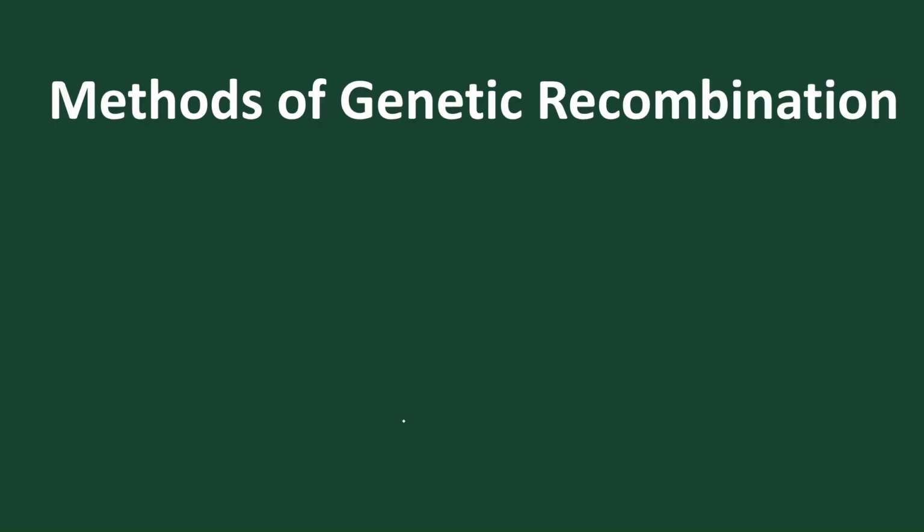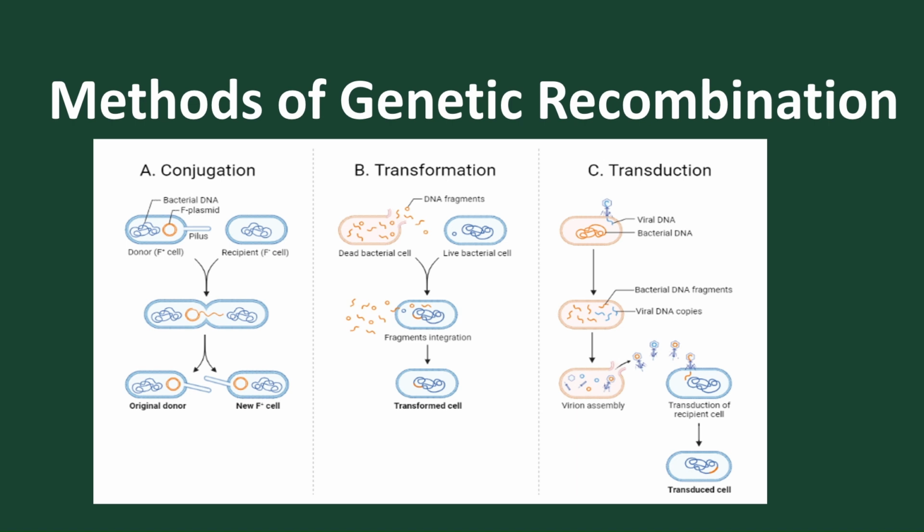Let's move to the methods of genetic recombination. So three methods, for example, transformation. When we move into transformation, what happens? Suppose this is the donor cell and this is the recipient cell. The donor cell will release its DNA content to the surroundings, and the recipient cell will absorb the DNA components, and these DNA components are integrated into the recipient cell and convert the recipient cell into a donor form cell.